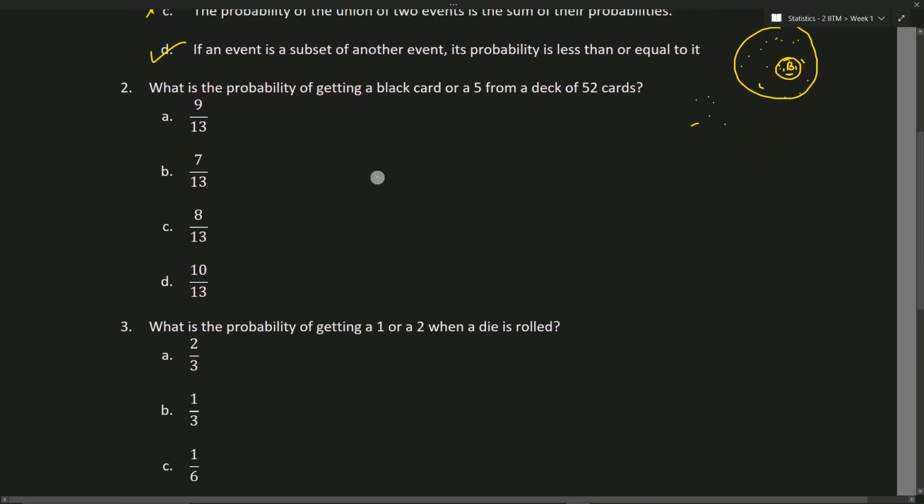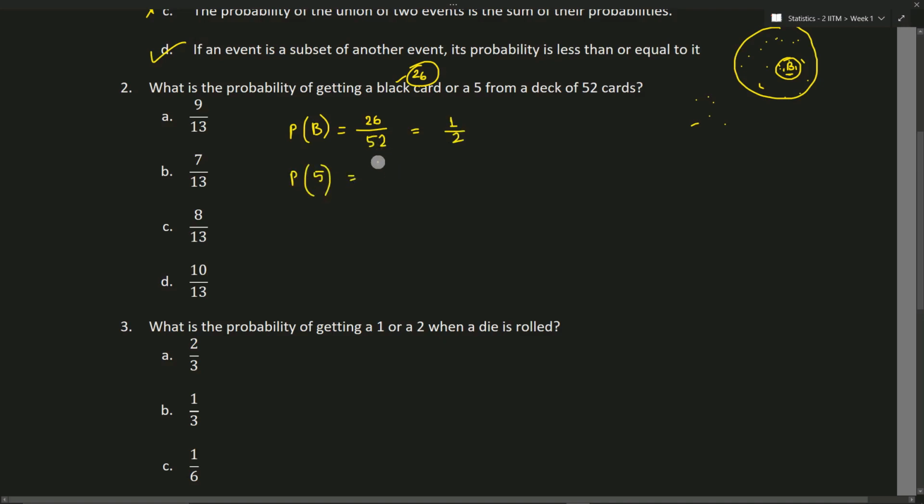The probability of getting a black card or a 5 from a deck of 52 cards. Let's say, what is the probability of getting a black card? We have spades and clubs, which are the two sets of black cards. So we have a total of 26 black cards out of 52, that is 26 divided by 52, which is nothing but 1 by 2. What is the probability of getting a 5?